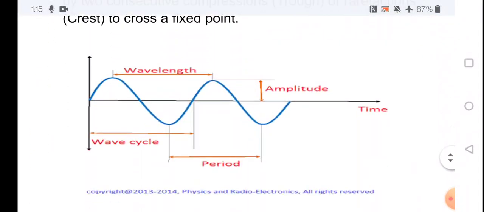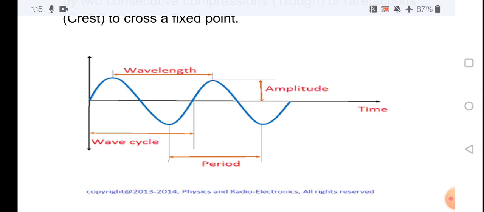Next, properties. The wavelength, wave cycle, period, and amplitude are some of the properties of the wave. First, time period. Time period means the time taken to complete one oscillation. It is denoted by the symbol T. Next one is the wavelength.